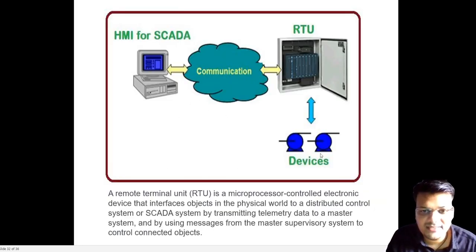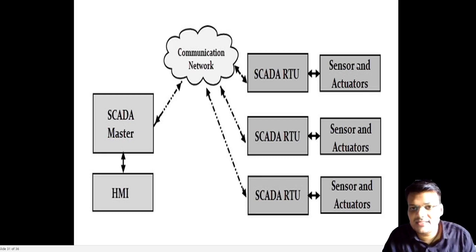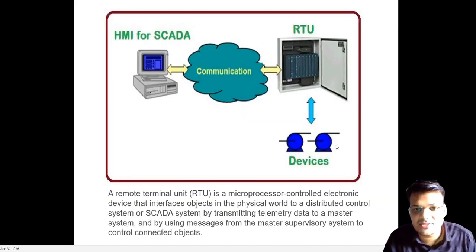So here we can see the sensor and actuator are connected to the RTU. What are the sensors here? Suppose here is a device. Any device, that is a current transformer, relay, potential transformer, generator, whatever unit you want to sense, these are connected to this RTU. So what basically does RTU mean? Remote terminal unit. It is basically a microprocessor control unit where the data is input.